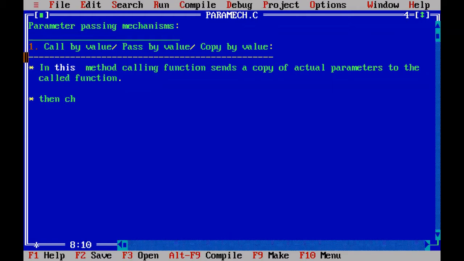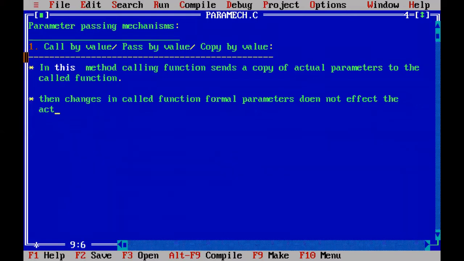Then changes made in called function formal parameters does not affect or reflect the actual parameters of the calling function.